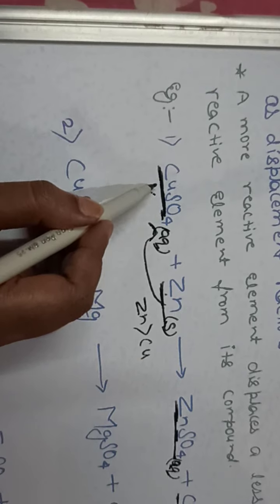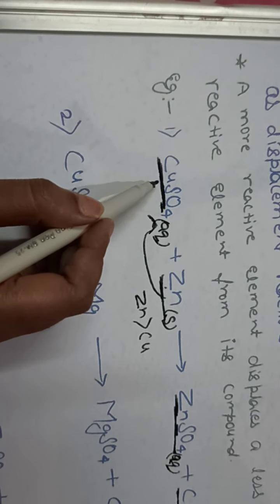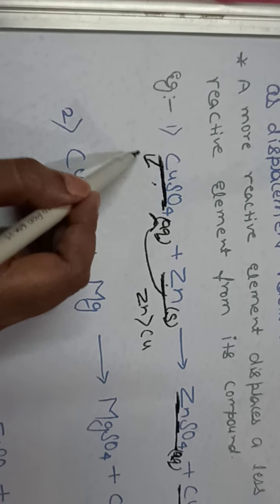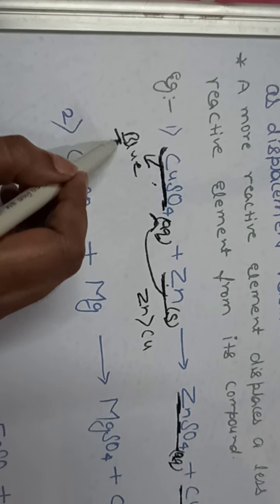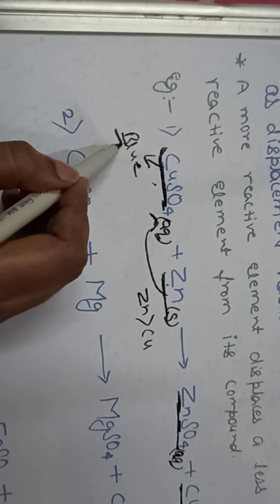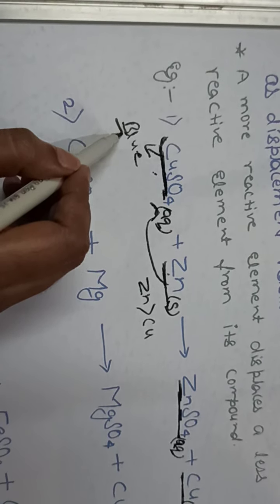Okay, now one more thing, I want to give you one trick. CuSO4, this copper sulfate solution, is of blue color. It is of blue color because it is near to the alphabet B, so that you can learn that this copper sulfate solution is of blue color.